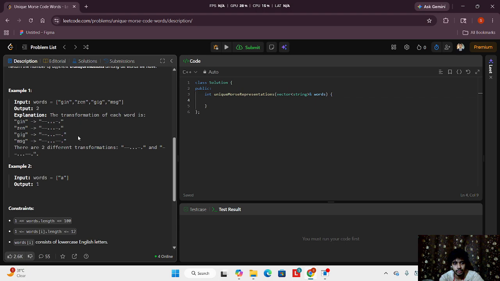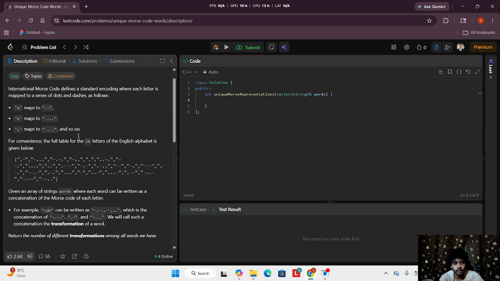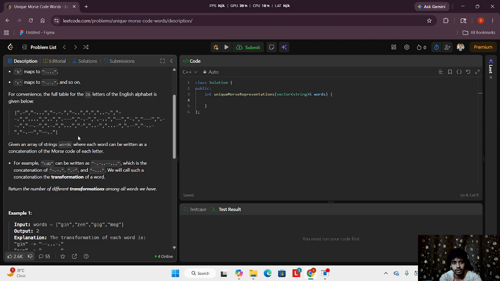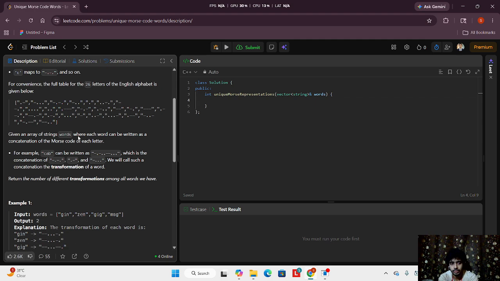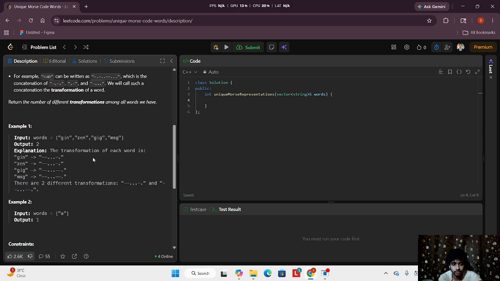So for that reason, what I have to do now, the question states that every character from A to Z contains its own Morse code, right? So I have to get those Morse codes and check how many of them are different transformations, right?